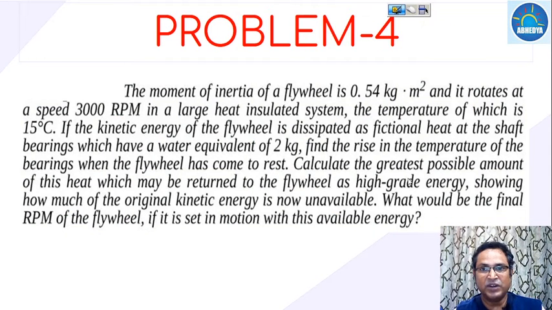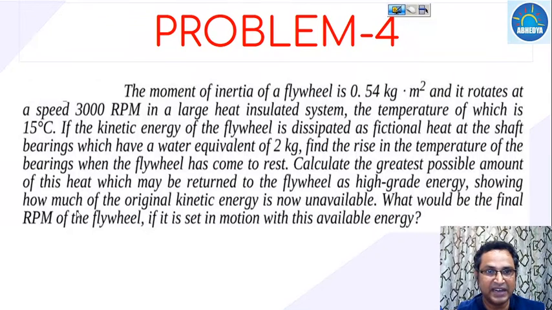Now calculate the greatest possible amount of this heat which may be returned to the flywheel as high grade energy, that means available energy. High grade energy is your available energy, showing how much of the original kinetic energy is now unavailable.